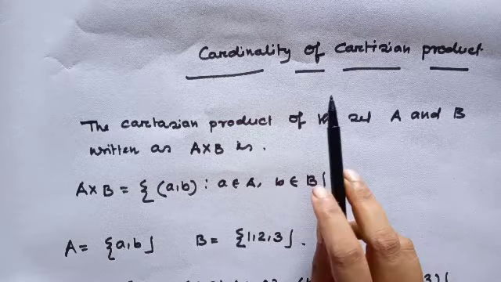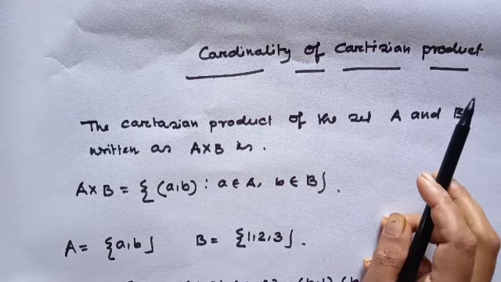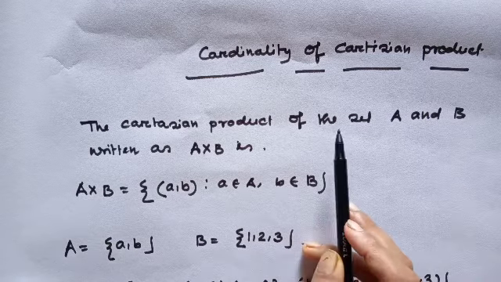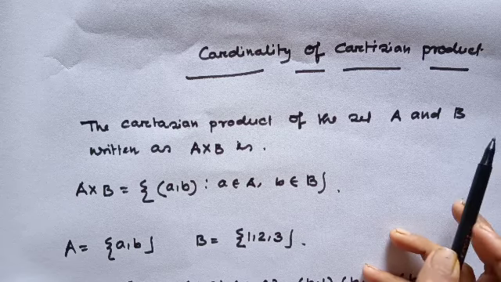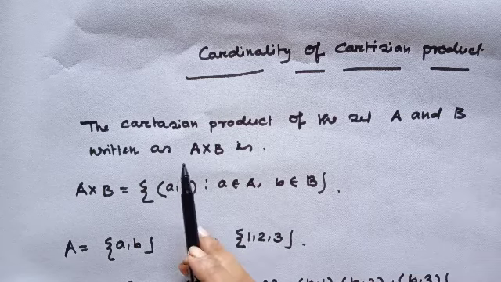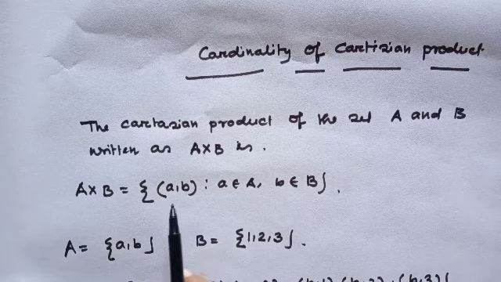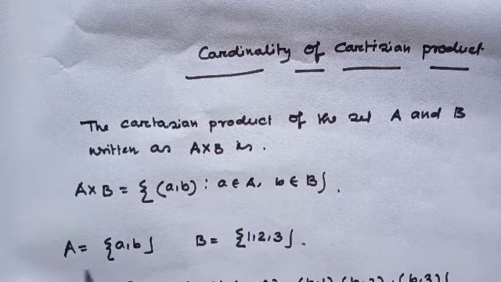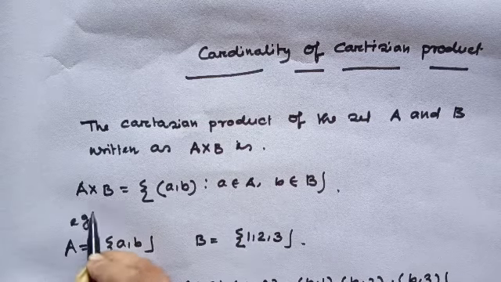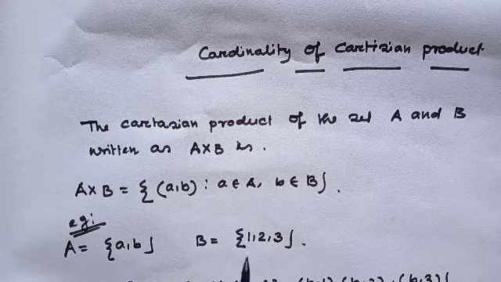Now I am going to see the cardinality of the Cartesian product. The Cartesian product of the sets A and B, as all of us know, is written as A cross B equals (a, b), where a belongs to A and b belongs to B. Let's see one example. Let A equal to {a, b} and B equal to {1, 2, 3}.